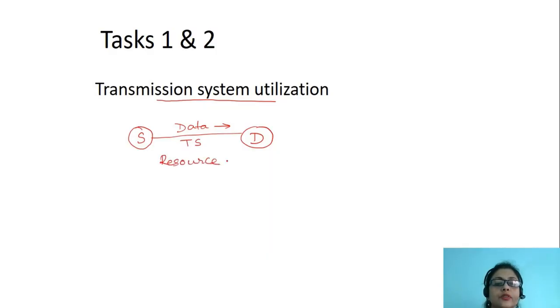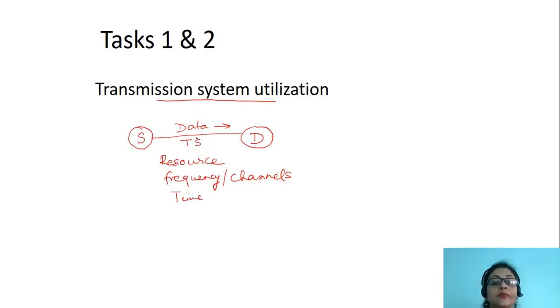Now, what is a resource? A resource is the frequency or the channels, as we call them in terms of data communication, or it can even be time. So instead of sending one message through the communication link and using it for the entire duration of time, or using a single frequency of transmission, we can divide this resource into several different parts.